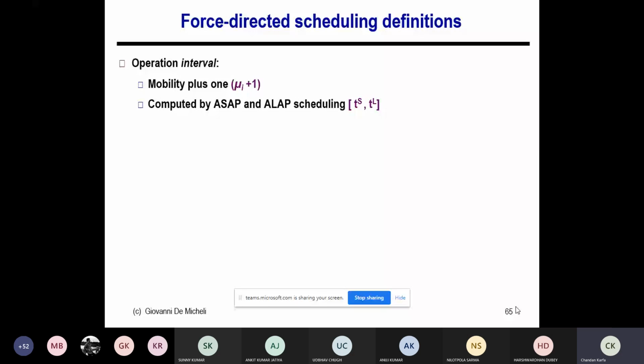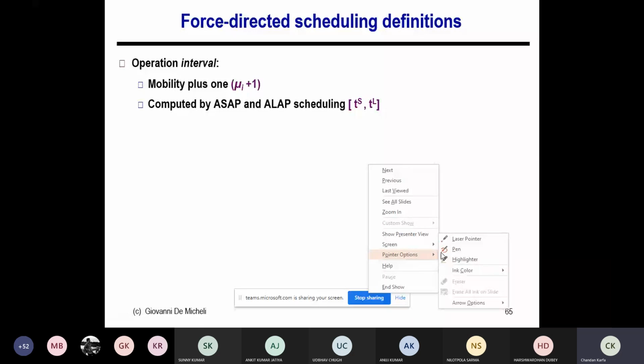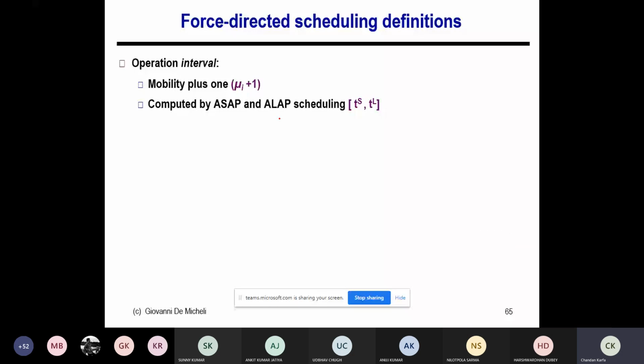So the first terminology is operation interval, which is something known to us. It's basically the interval where an operation is schedulable, which is nothing but the span between the ASAP time and ALAP time, right? ASAP is the earliest possible time where it can be scheduled, and ALAP is the latest possible timestamp where it can get scheduled. So this is the span where it can get scheduled, right?